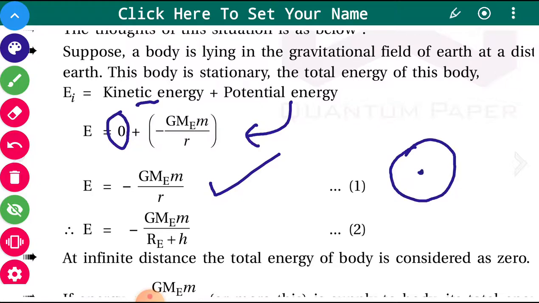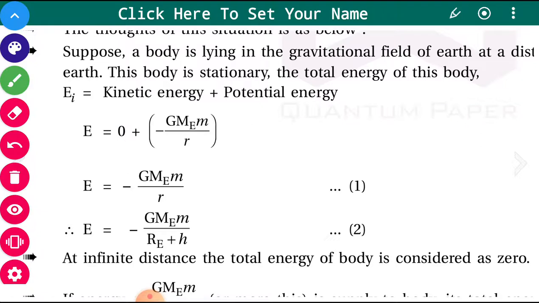If you have the object at a certain height h, then the distance from the center of the earth will be R_e plus h, and the total energy is equal to minus G Me m upon R_e plus h, where h is the height of the object from the surface of the earth.